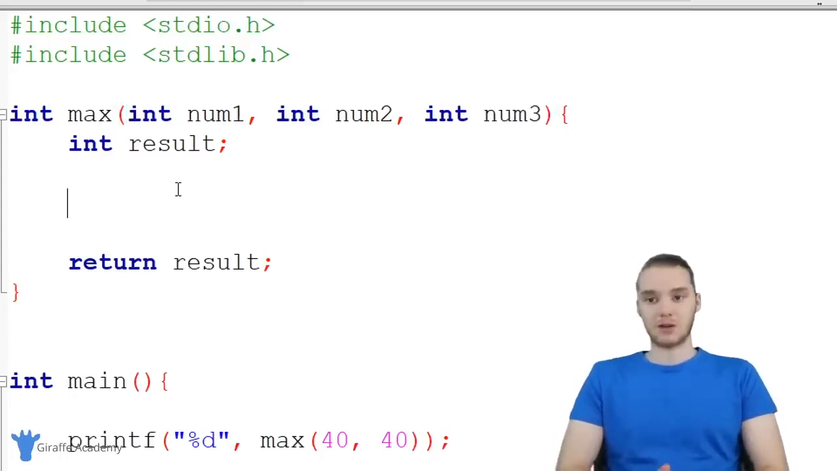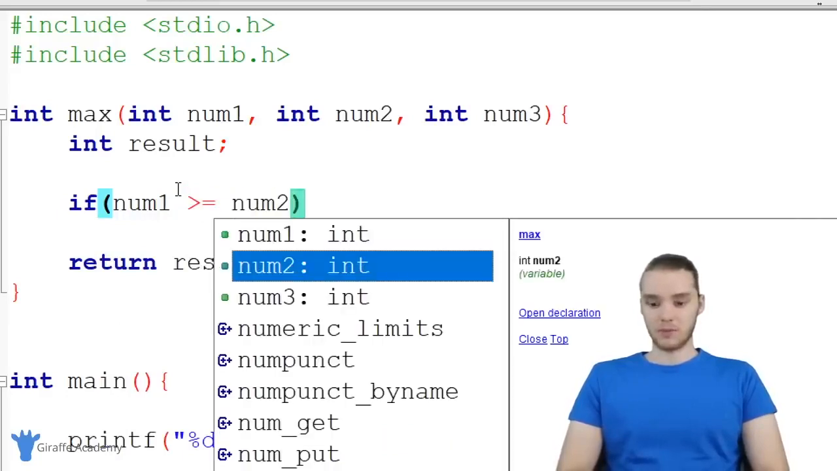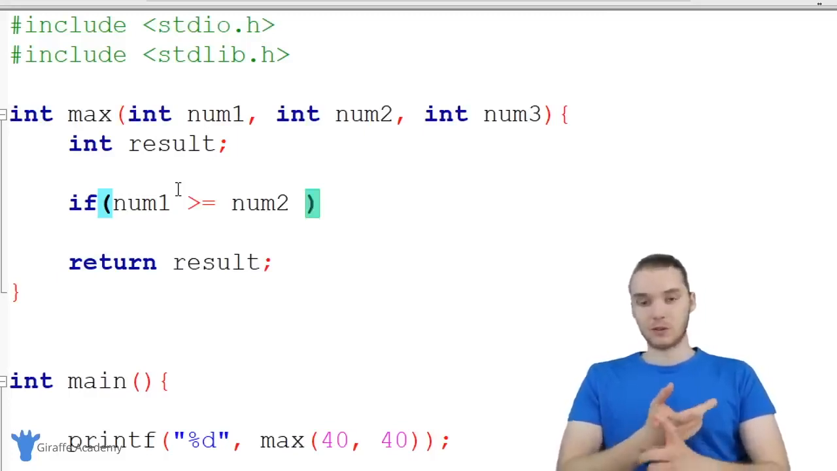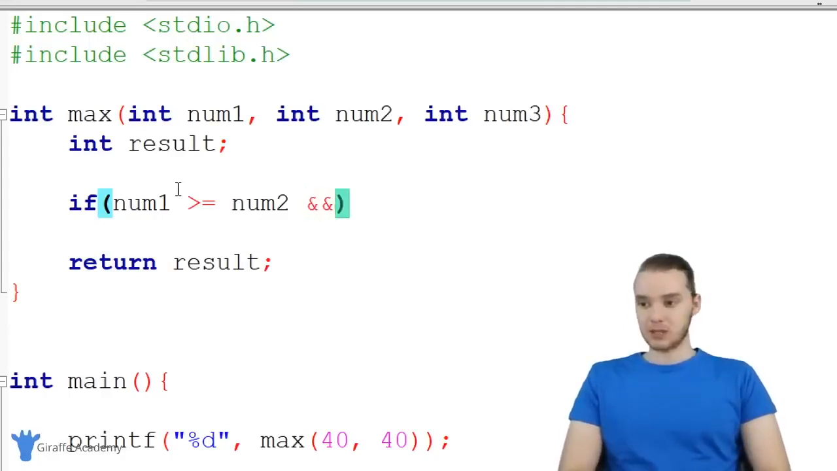So I'm going to show you guys how to do this, and we're actually going to be introducing a couple more concepts for if statements. So I'm just going to say if, and I want to check a condition. So I basically want to see if num1 is greater than or equal to num2 and num3. So down here I can say num1 is greater than or equal to num2. And now I also want to check to see if num1 is greater than or equal to num3. Because if num1 is greater than or equal to num2 and it's greater than or equal to num3, we know num1 is the biggest.